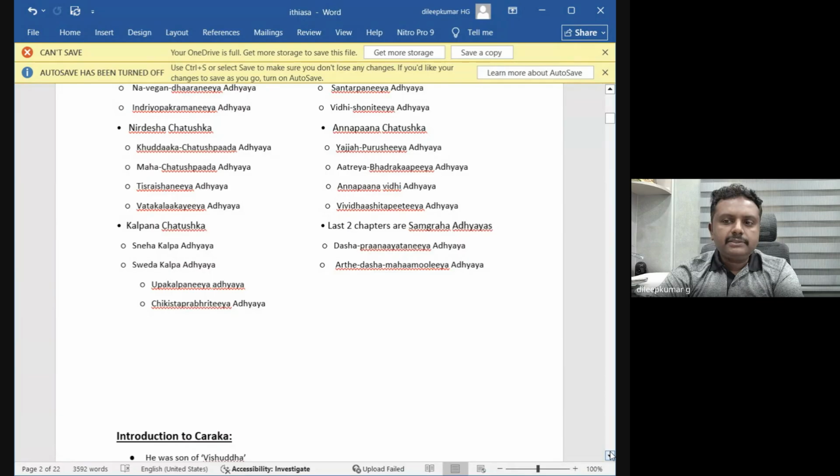They may ask which Chatushka of Charaka Sutra Sthana the Vata Kalakaliya Adhyaya belongs to. Nirdesha Chatushka. They may ask questions like that. They may give the chapter name and ask for the Chatushka, or ask which among the following chapters does not belong to Nirdesha Chatushka, giving three chapter names with one missing, so that you have to find it out. Questions may come in any form, but you have to know the Chatushkas. All 28 chapter names you have to memorize.